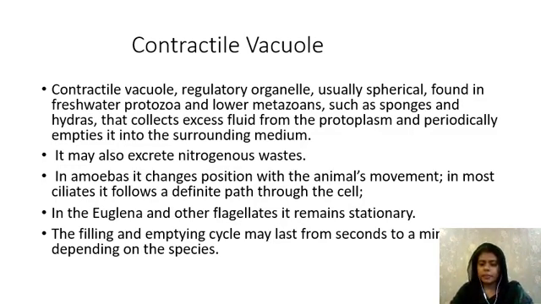Euglena is another protozoan. In euglena, the position of the contractile vacuole is permanent. That means it remains stationary in euglena's body. But we already discussed that in amoeba it is constantly moving according to the movement of the organism.